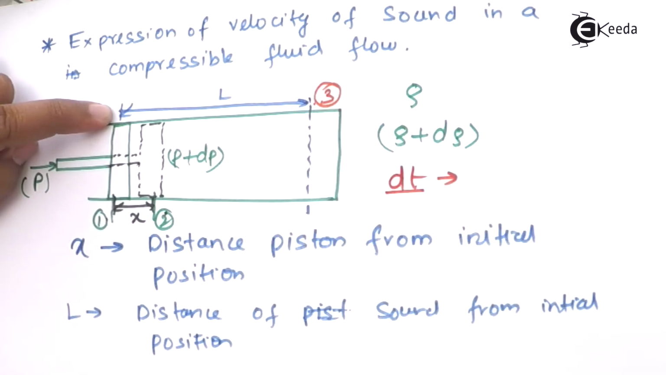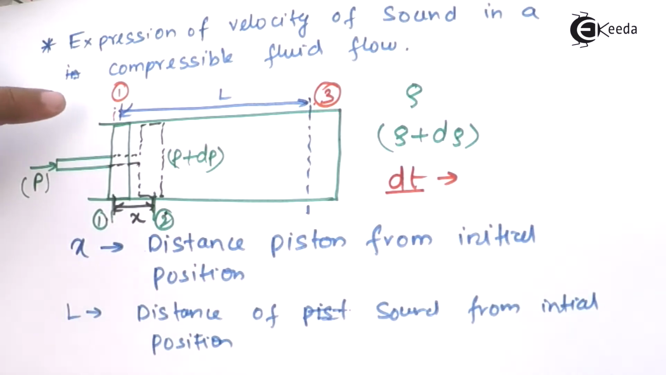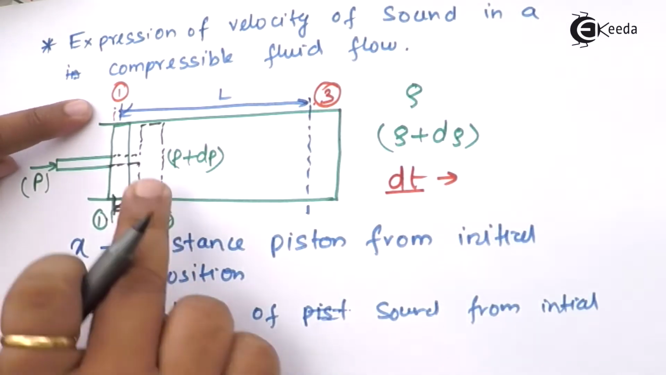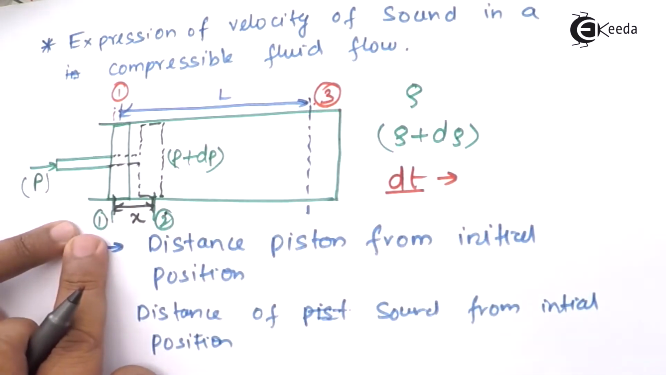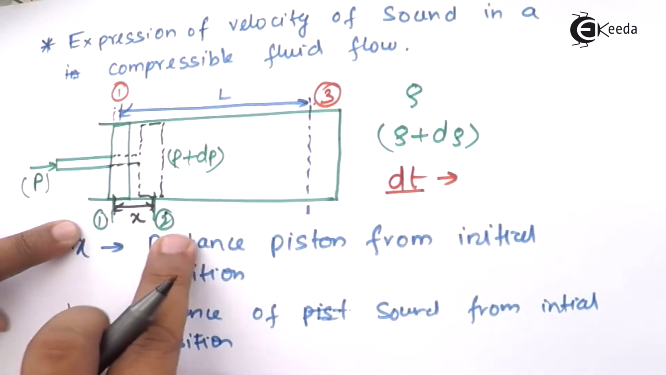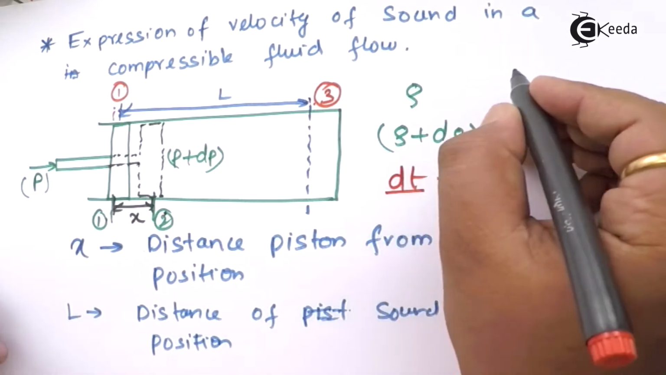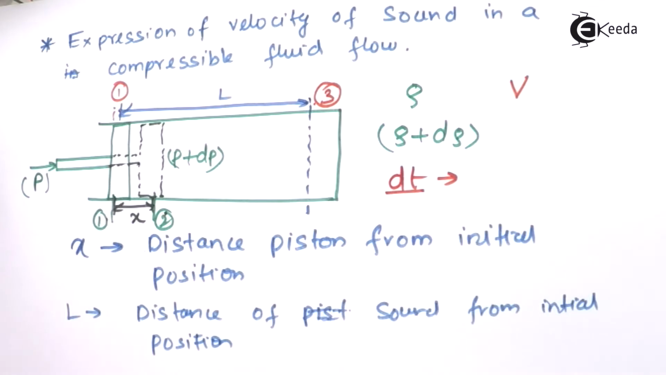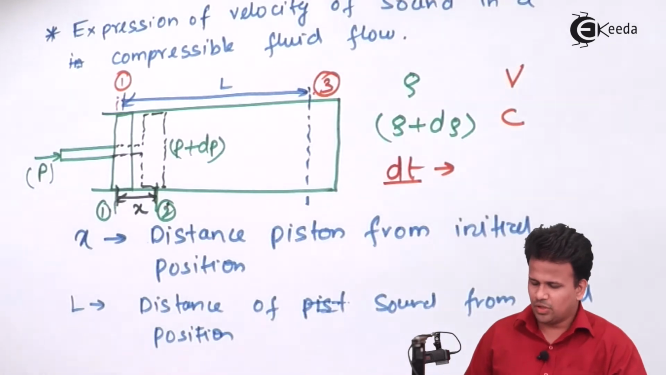Let us consider this as 3, and this initial position is 1. So sound, since it will have a higher velocity, will travel a distance of L, and since the piston will have very low velocity, it will travel a distance of x. The next terms which we will define are capital V, that is the velocity of the piston, and capital C, that is the velocity of sound. So we have defined all these terms.